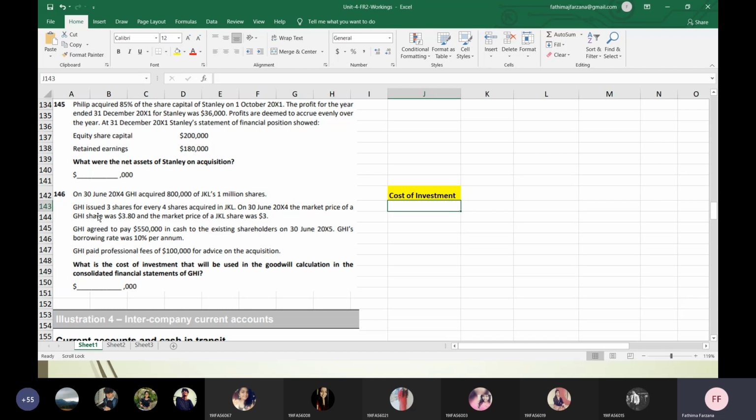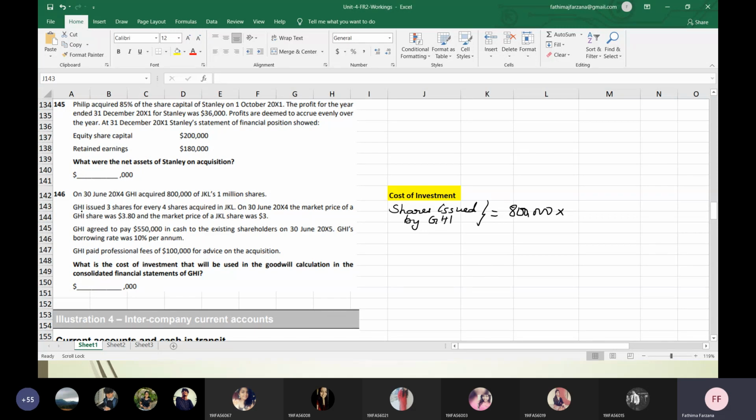Okay, fine. Let us find out here. So share issued, I'll use a pen. It's very difficult for me to use the keys, so I'll use a pen here. So cost of investment. First I'm going to find out what are the shares issued. So shares issued by GHI, the acquiring company, is equal to how much they are issuing. They acquired 800,000 shares, no? So 800,000 shares is their part.